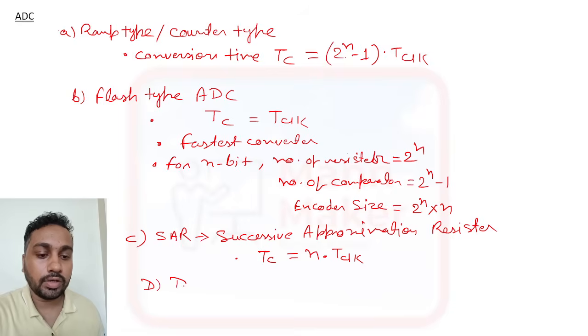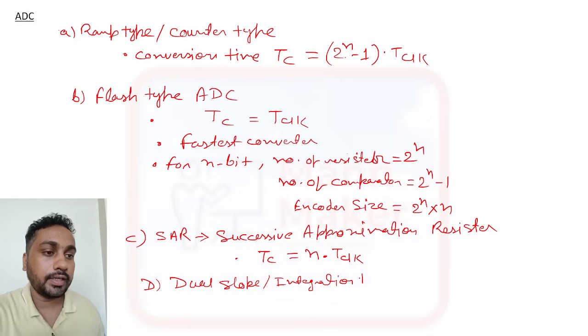Now the last one is your dual slope or integration type ADC. In this, conversion time will be 2 to the power n plus 1 times t clock.